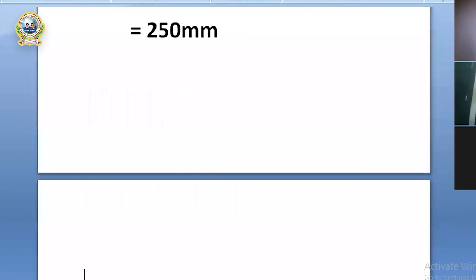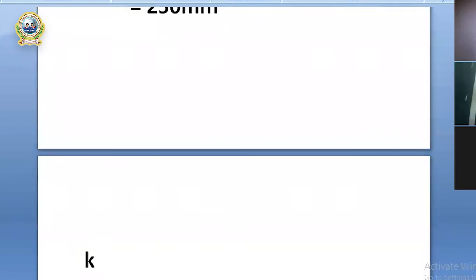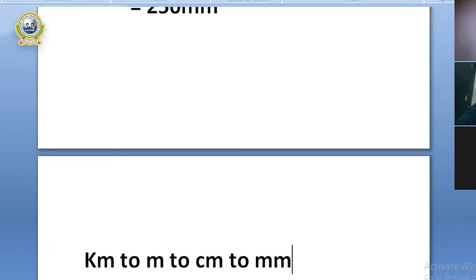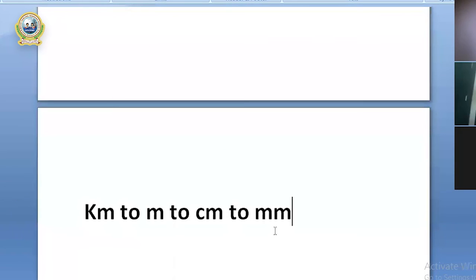While converting, first of all, kilometer should be converted to meter, and again meter to centimeter, centimeter to millimeter. If you're converting kilometer to meter, then you'll have to multiply by 1000.